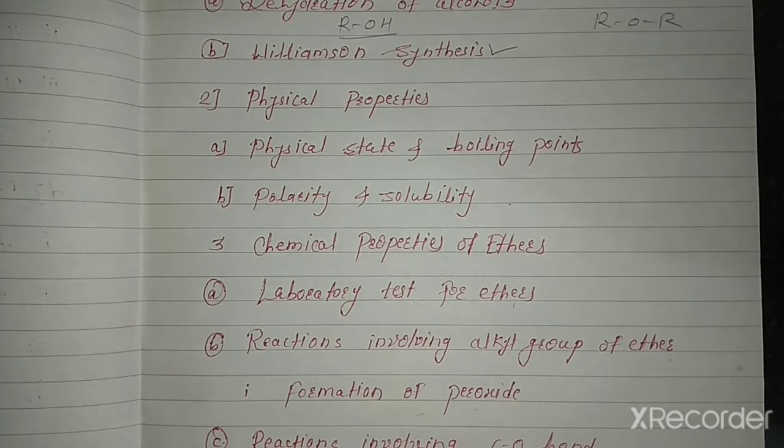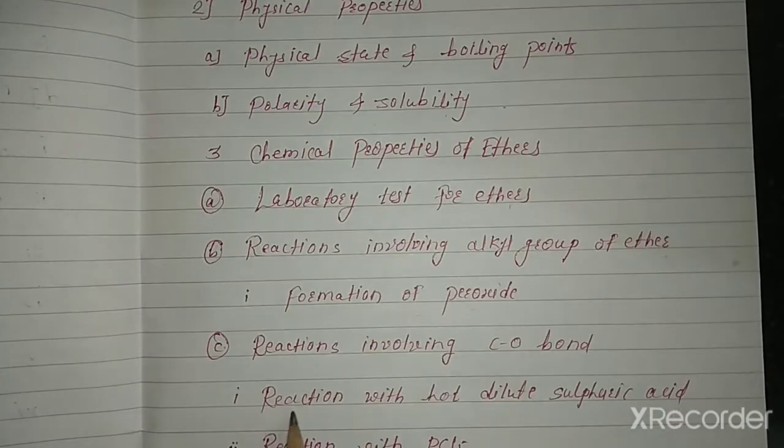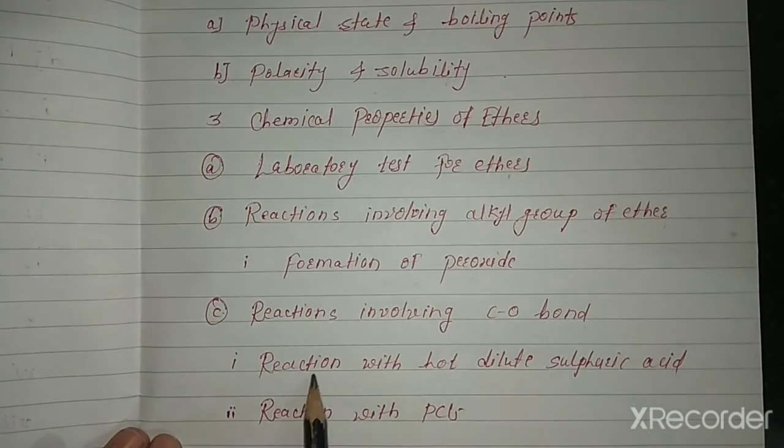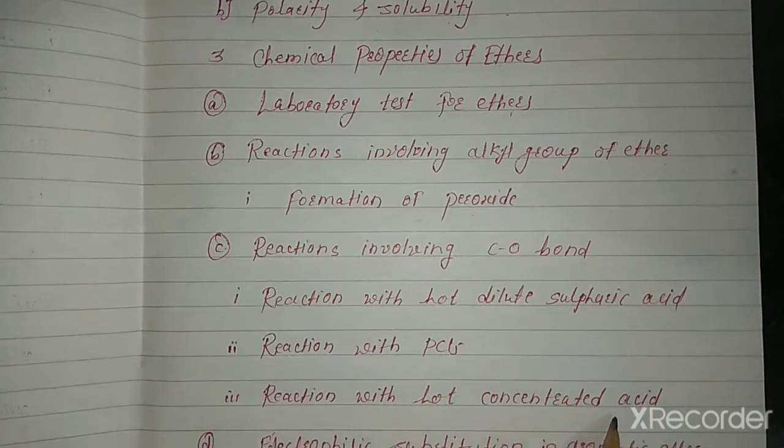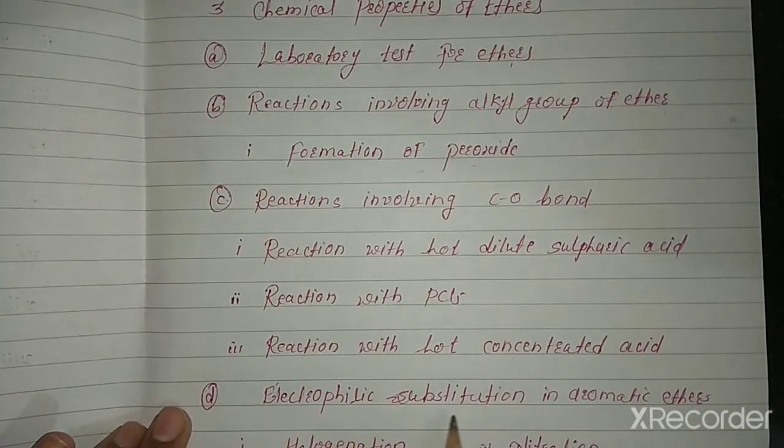Then reactions involving the carbon-oxygen bond: first reaction with hot dilute sulfuric acid, then reaction with PCl5, then reaction with hot concentrated acid, then electrophilic substitution in aromatic ethers.